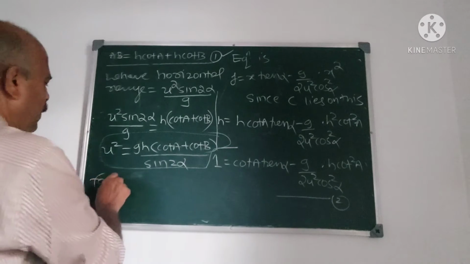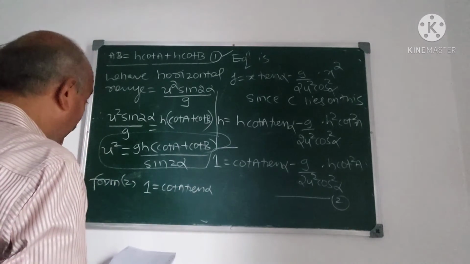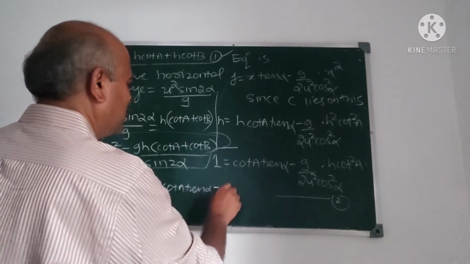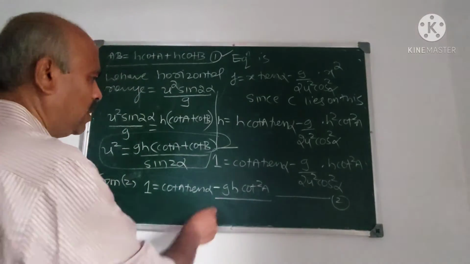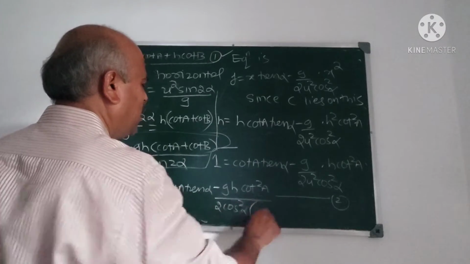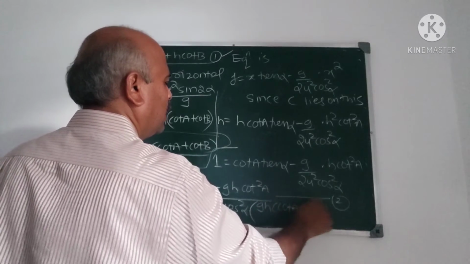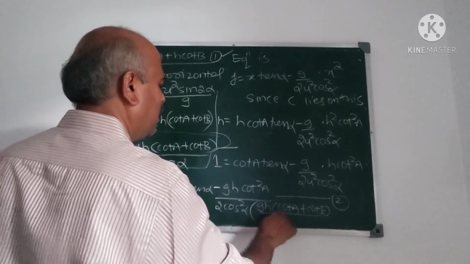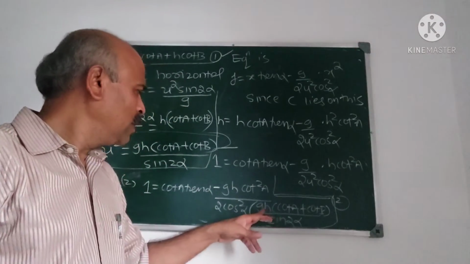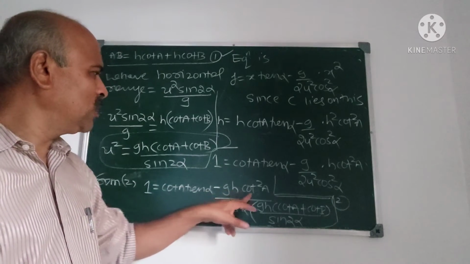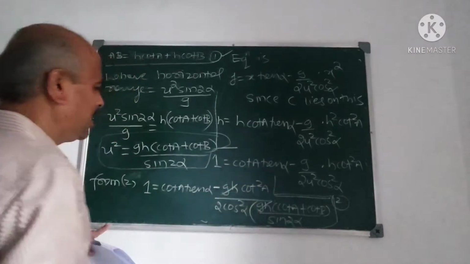Therefore from 2, 1 is equal to cot A tan alpha minus gh into cot square A upon 2 cos square alpha into what is u square? gh cot A plus cot B divided by sin 2 alpha, into h cot square A. Now gh cancels.